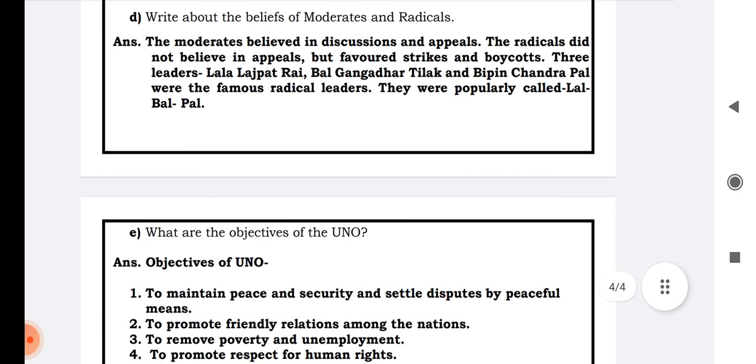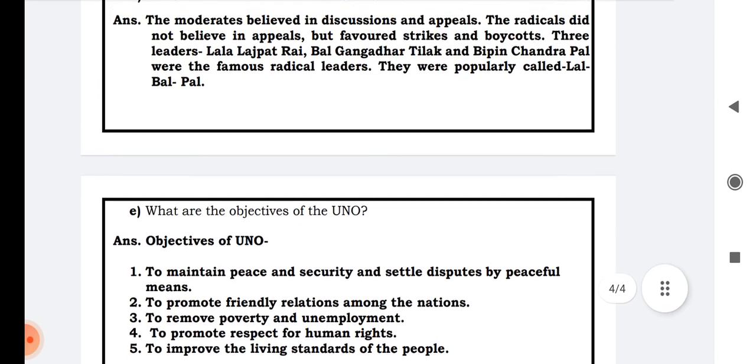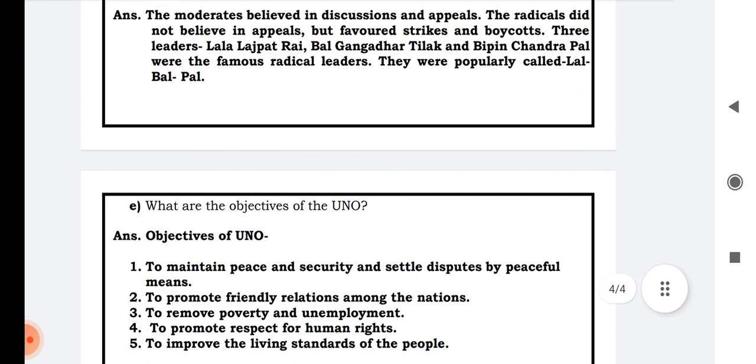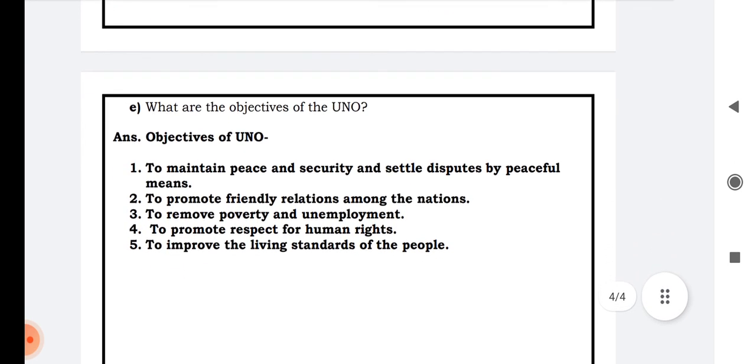D. Write about the beliefs of moderates and radicals. The moderates believed in discussions and appeals. The radicals did not believe in appeals but favored strikes and boycotts, like Bal Gangadhar Tilak, as I discussed for the Kesari paper. Three leaders, Lala Lajpat Rai, Bal Gangadhar Tilak, and Bipin Chandra Pal, were the famous radicals. They were popularly called Lal Bal Pal.